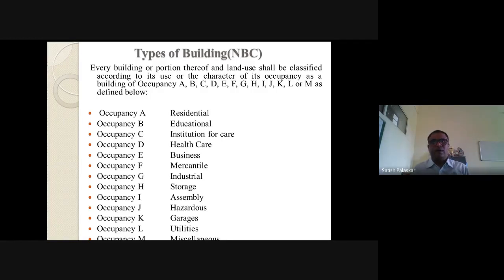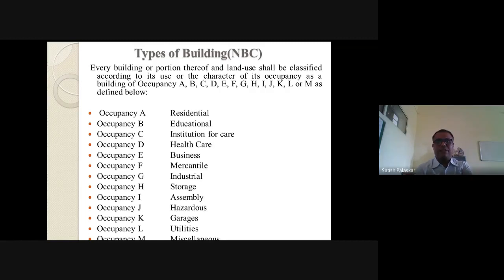Next part, that is type F. That again is classified in three different categories: small shops and markets, large shops and markets, and refueling stations. That is the petrol pumps, so it's called. Small shops and markets are where the area should not exceed 300 meters square, and large shops and markets are where it will exceed that. So these are type F.